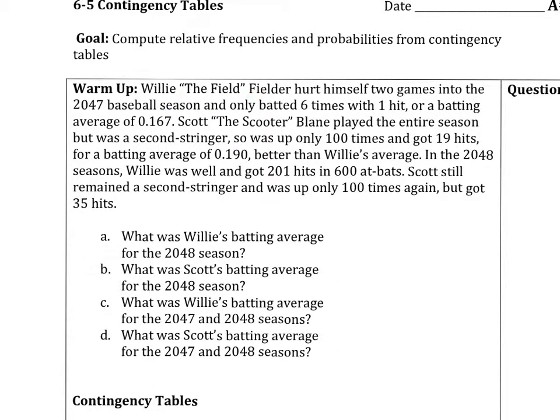Willie the Field Fielder hurt himself 2 games into the 2047 baseball season and only batted 6 times with 1 hit, or a batting average of .167. So obviously 1 hit divided by the 6 at-bats. Scott the Scooter Blaine played the entire season but was a second stringer. So he was up only 100 times and got 19 hits for a batting average of .19 or .190. So notice that he's at .190 and Willie's at .167, which was obviously better than Willie's average.